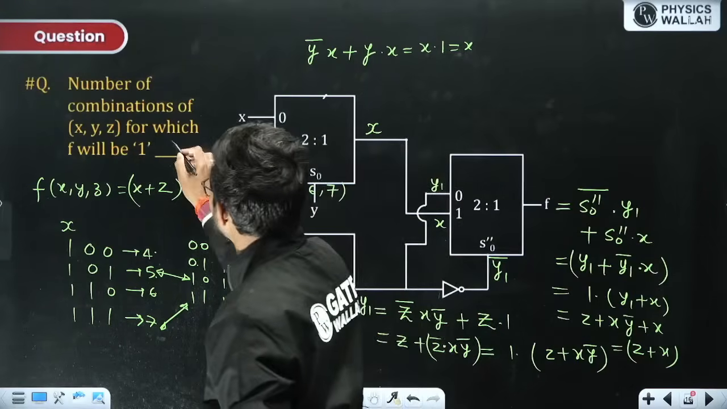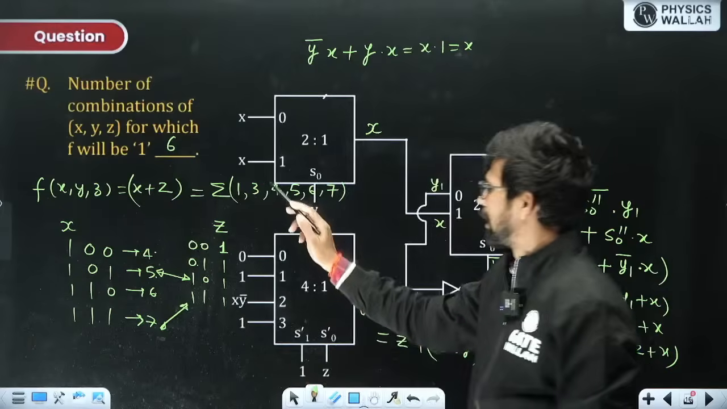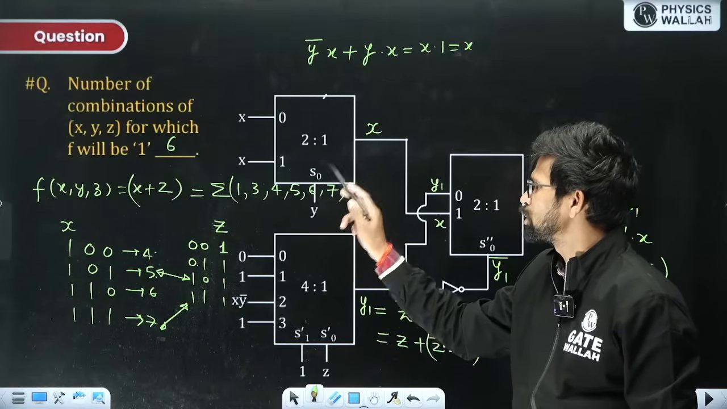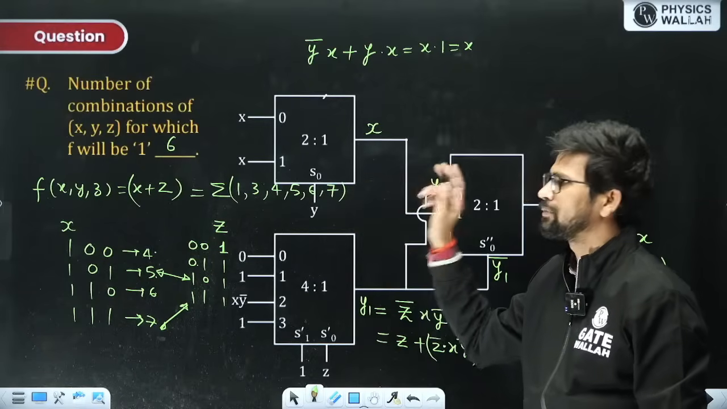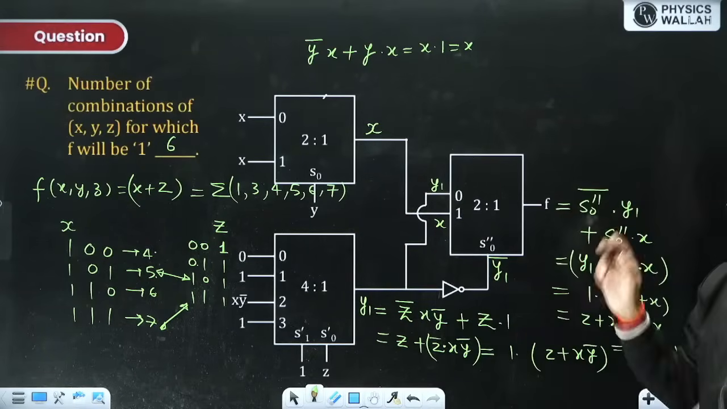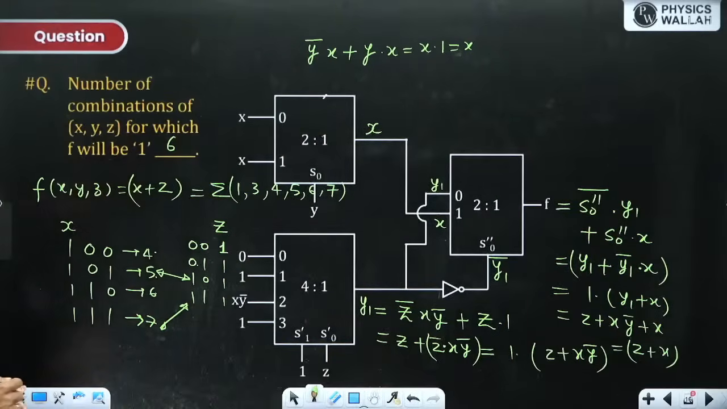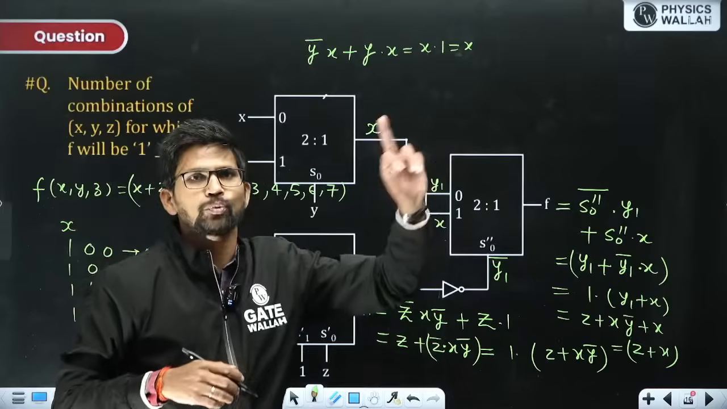So for 6 combinations of X, Y, Z, combination 001, combination 011, combination 100, combination 101, combination 110, and combination 111, you will get output F to be 1. For the remaining 2 combinations, that are 0 and 2, you will be getting 0 at output F.